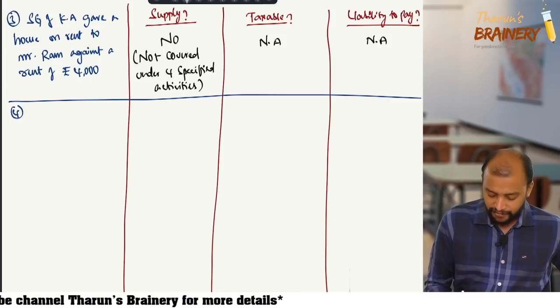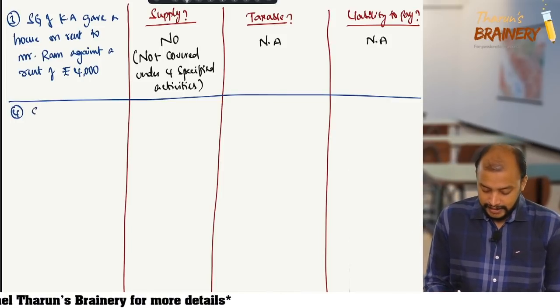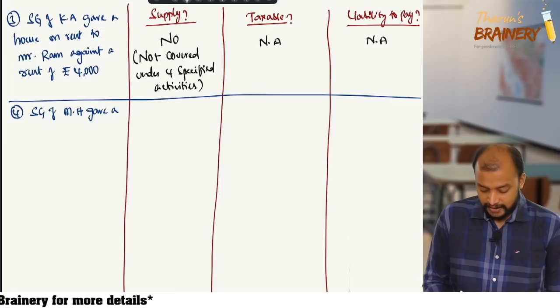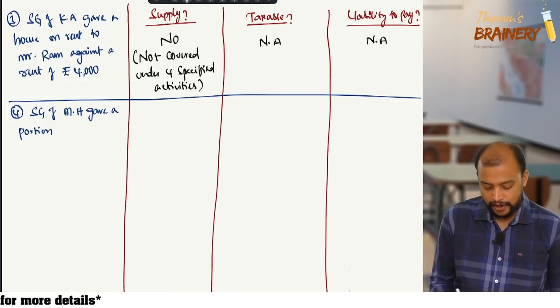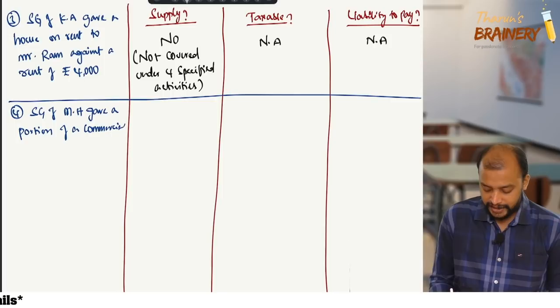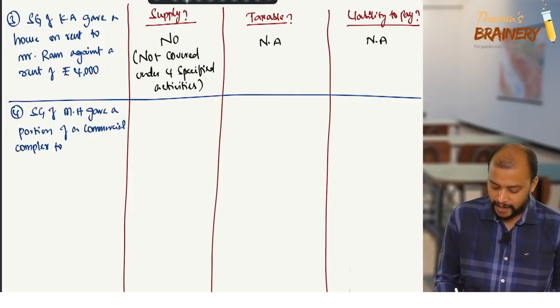Then number 4, concentrate. State government of Maharashtra gave a portion of a commercial complex to Messrs.